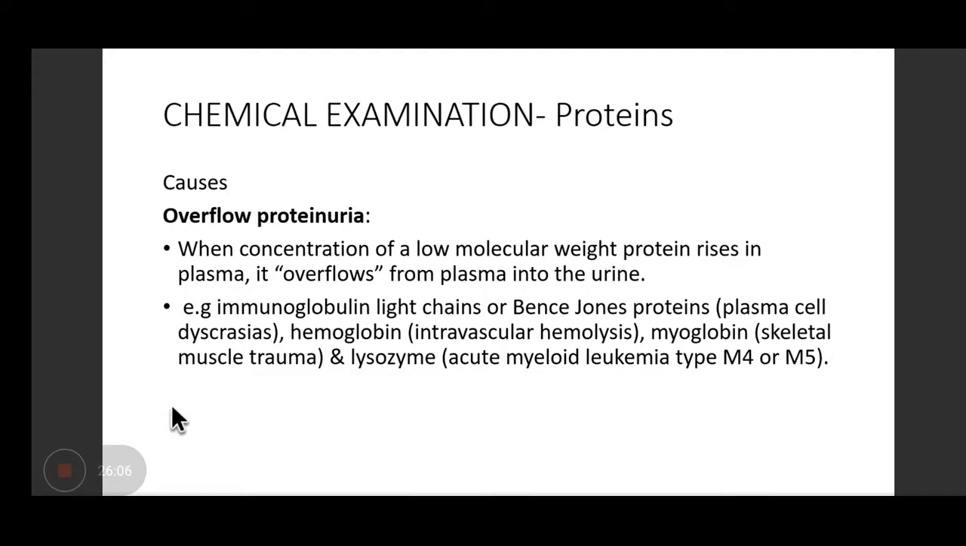Then there is a term known as overflow proteinuria. This means when the concentration of a low molecular weight protein rises in plasma, it overflows from the plasma into urine. That means the tubules are not able to reabsorb it completely because the concentration is too much. For example, immunoglobulin light chain or Bence Jones proteinuria seen in plasma cell dyscrasia, or hemoglobin. When intravascular hemolysis is occurring, then hemoglobin starts appearing. Then myoglobin in skeletal muscle trauma. Okay. And lysozyme in acute myeloid leukemia.